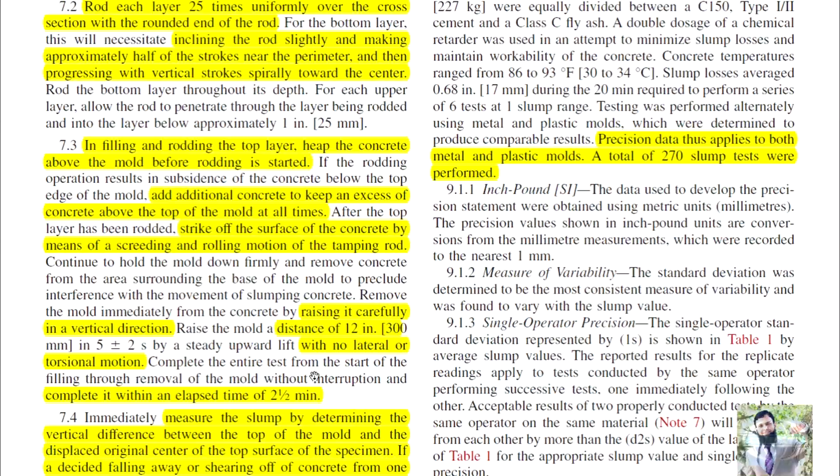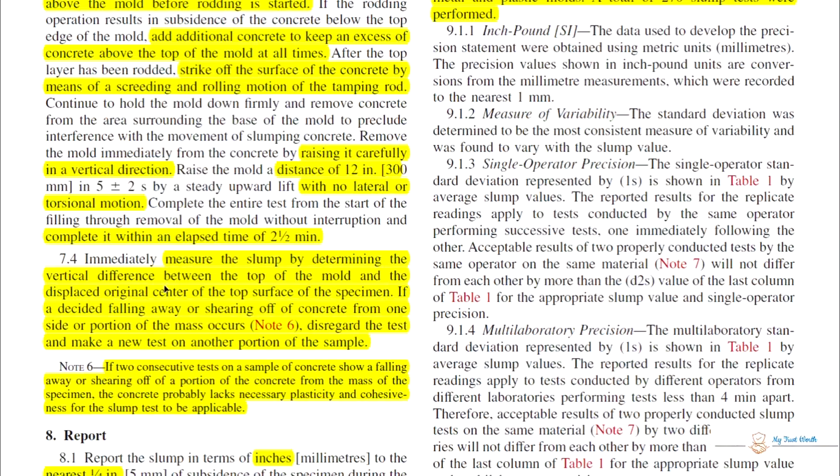Complete the entire test from the start of the filling through removal of the mold without interruption, and complete it within elapsed time of 2.5 minutes. Within 2.5 minutes you have to complete this whole slump test. Immediately measure the slump by determining the vertical distance between the top of the mold, which is at 12 inches, and the displaced original center of the top surface of the specimen, and that fallen top surface of the concrete. It should be taken from the center of the top surface of the concrete.